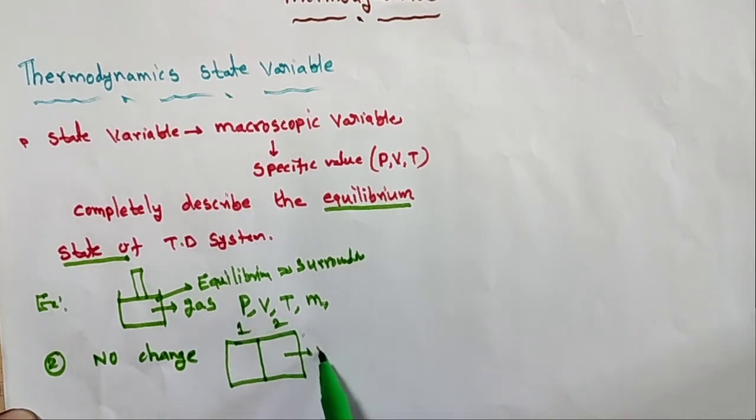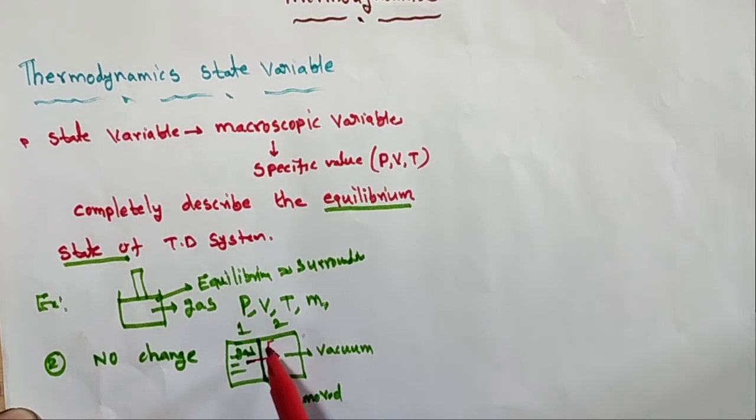The second part is a complete vacuum, and in the first part there is some gas. There is a separating partition. Now this partition is removed. What happens? The gas undergoes free expansion.